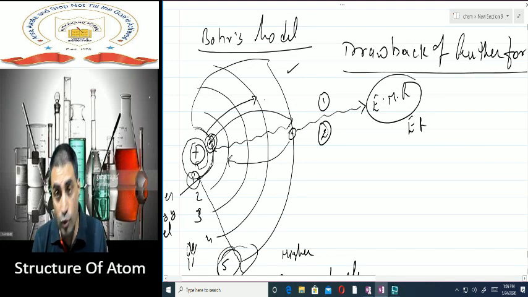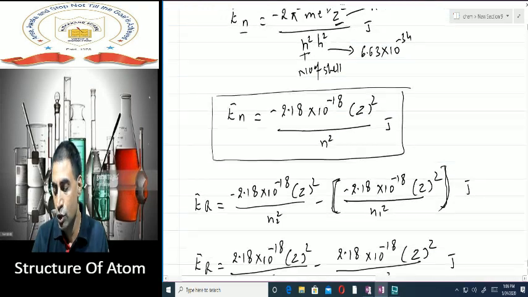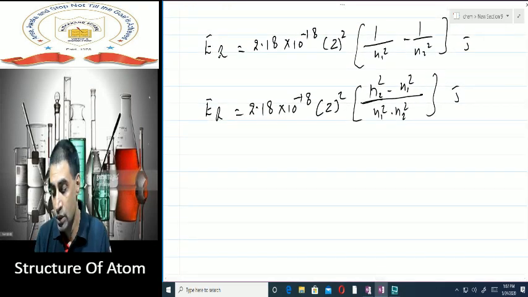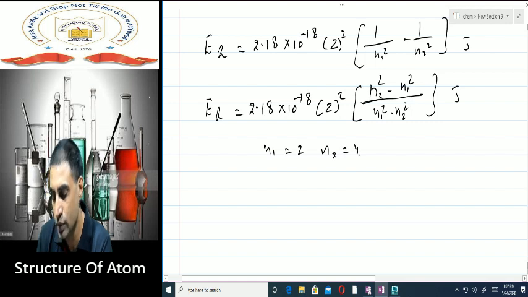Now, when it is moving back, it is not going back to the first shell. In fact, it is going back to the second shell. How much energy will it lose? Calculate the amount of energy which is given out. So we'll use this formula. In this case, N1 is 2 and N2 is 4.